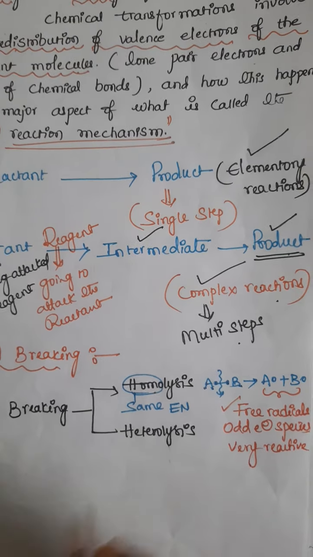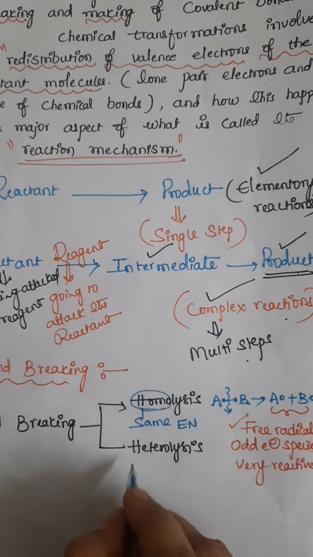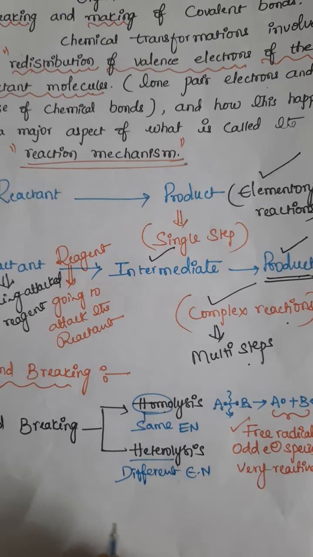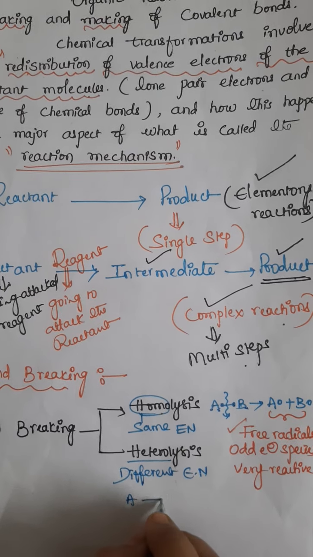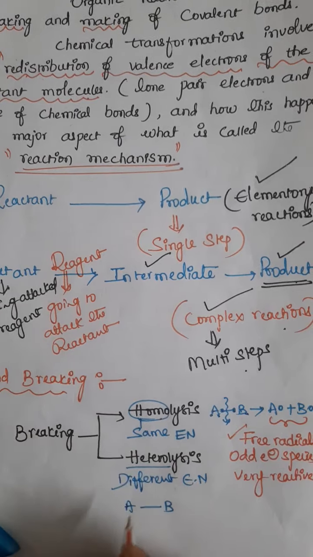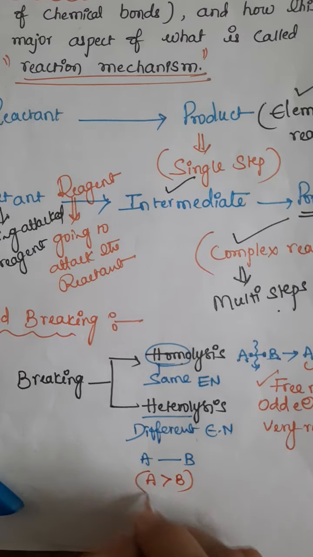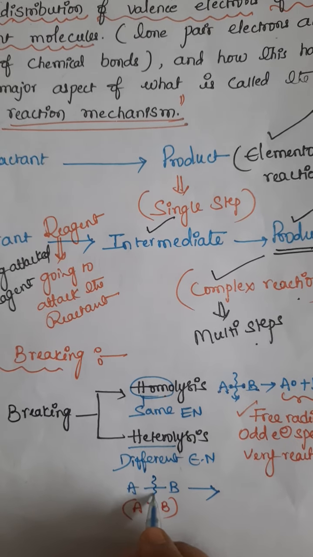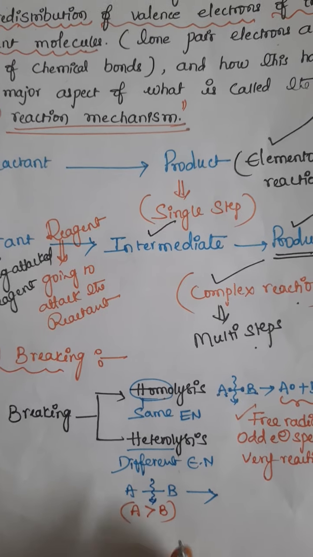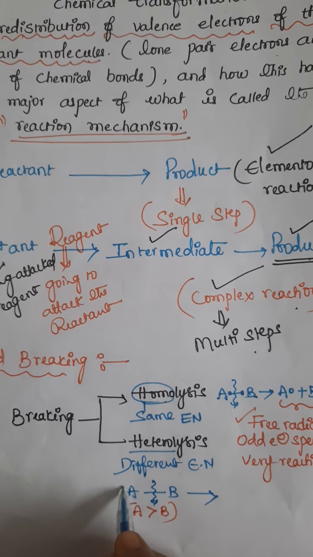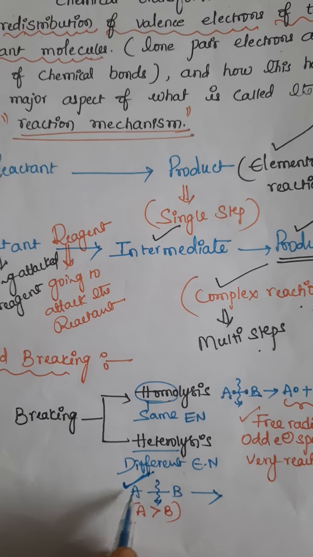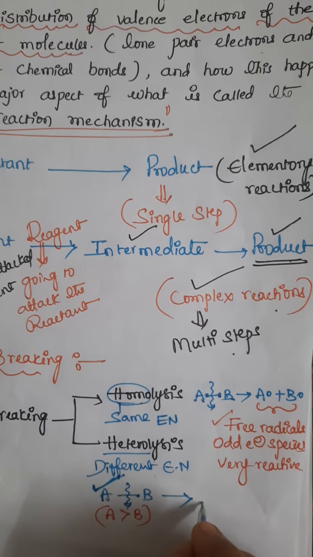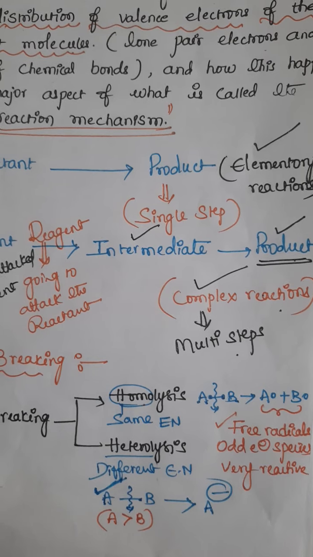The next one, heterolysis. When we come to heterolysis, hetero means different. Here the electronegativity of the bonded atoms should be different. Suppose we take an AB molecule again, but the condition here is that A's electronegativity is greater than B's. When the bond is broken, the two electrons go towards the more electronegative atom, that is A. So A takes the extra electron of B, and the electron charge is added, giving A minus.